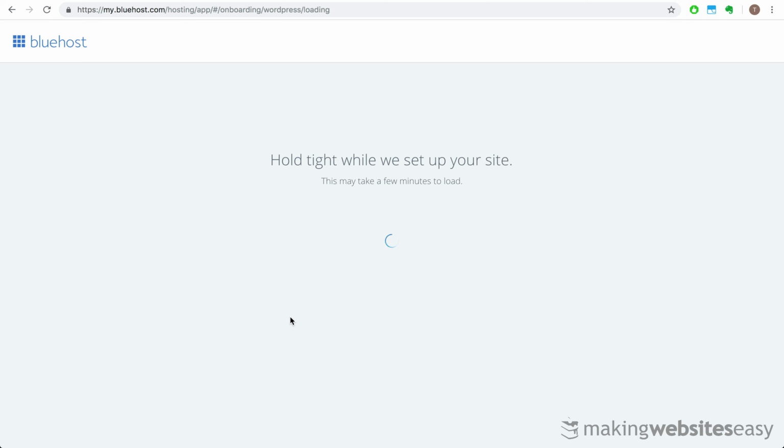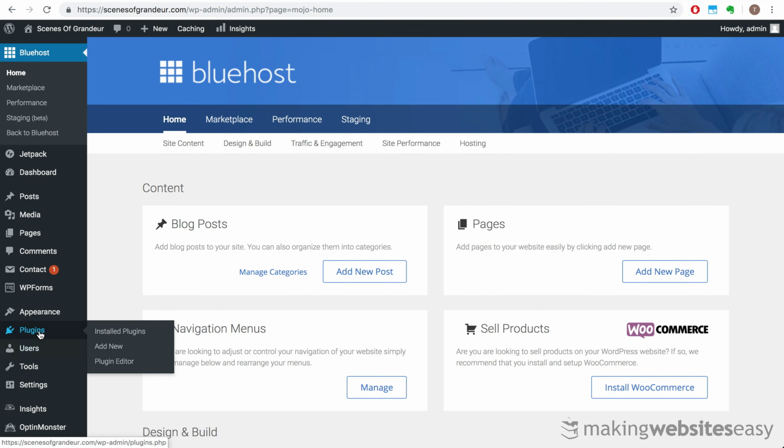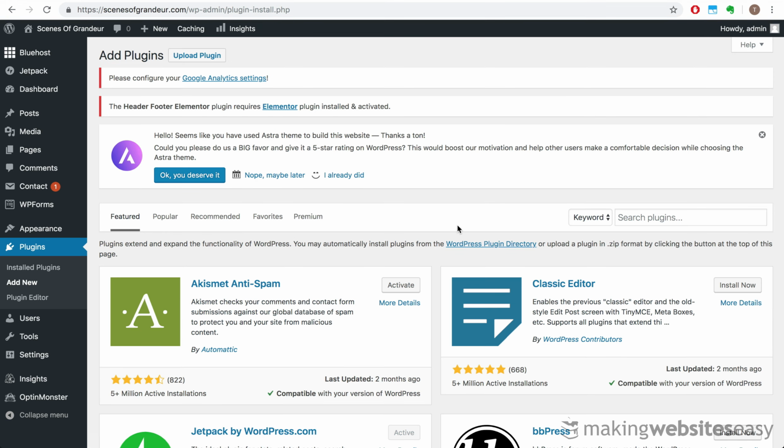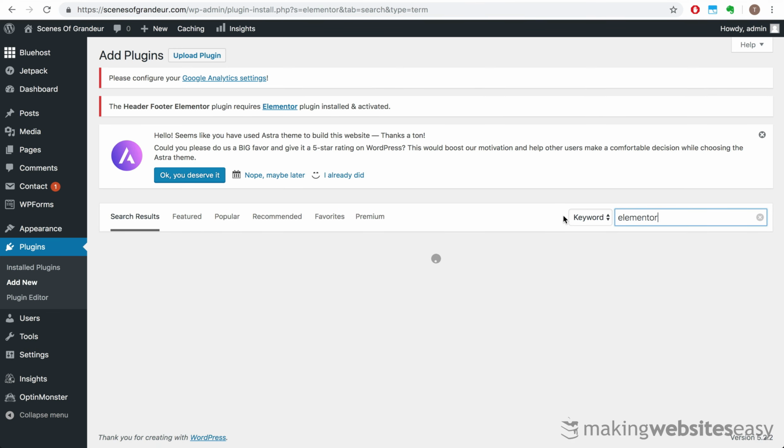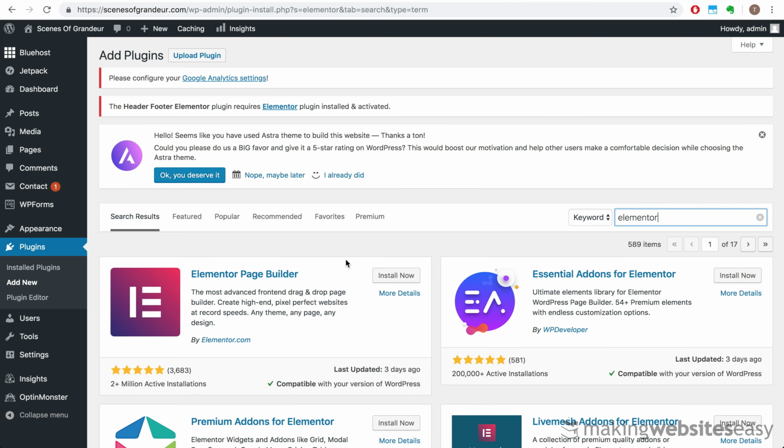Okay, now we can start building our website. The first thing we want to do is go to the Plugins menu, Add New, and search for Elementor. And click Install Now.